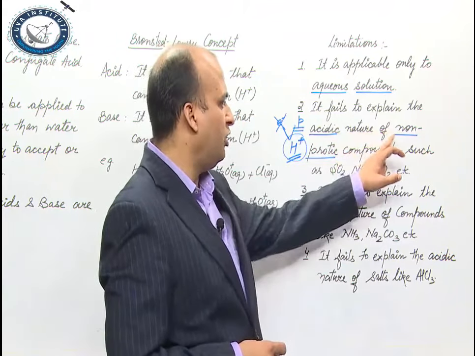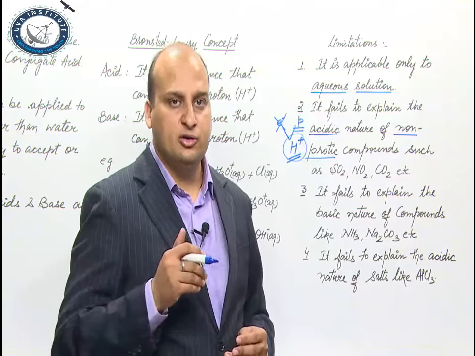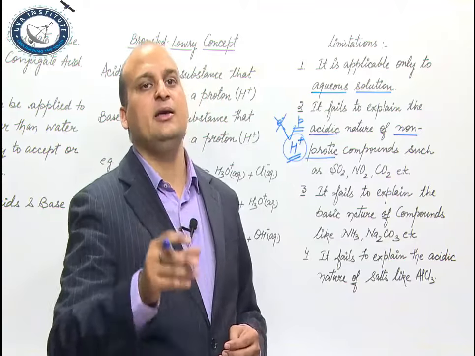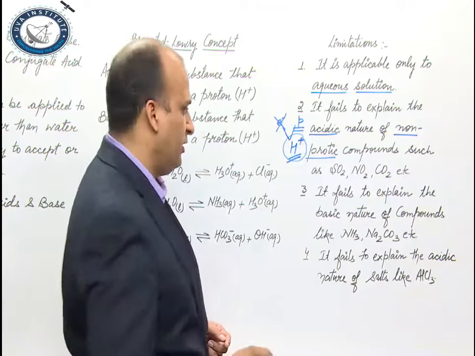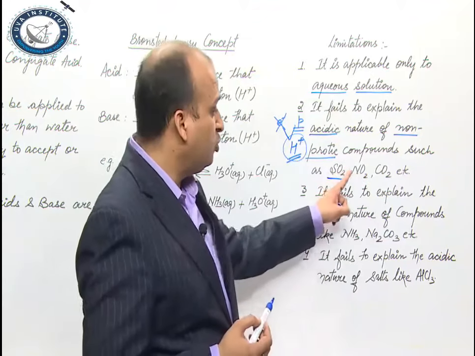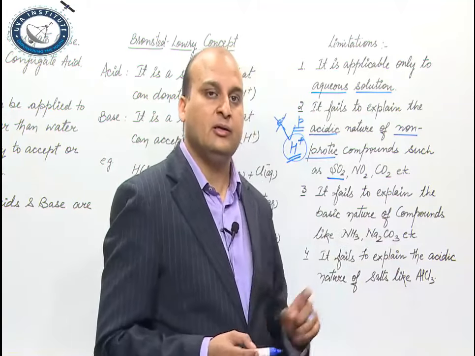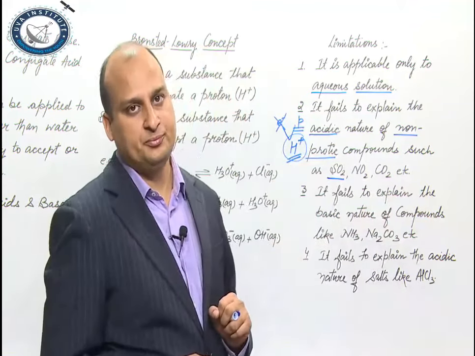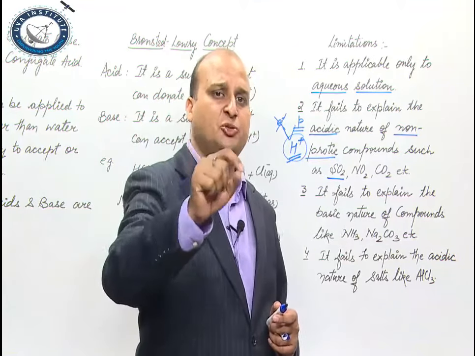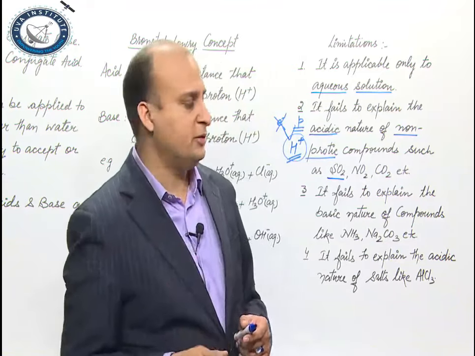So, when you say non-protic, means compounds which are not capable of donating, producing, releasing H plus ion in water. Okay? For example, SO2. SO2 is an acidic oxide. NO2 is an acidic oxide, CO2 is an acidic oxide, but this theory does not explain this, because this theory says acid वही है which releases H plus ion in water, right, specifically in water.